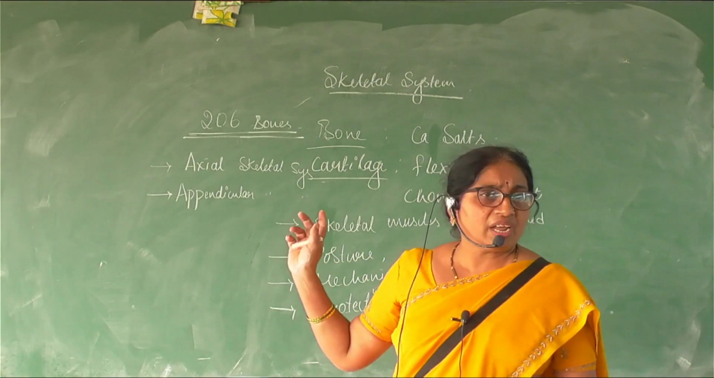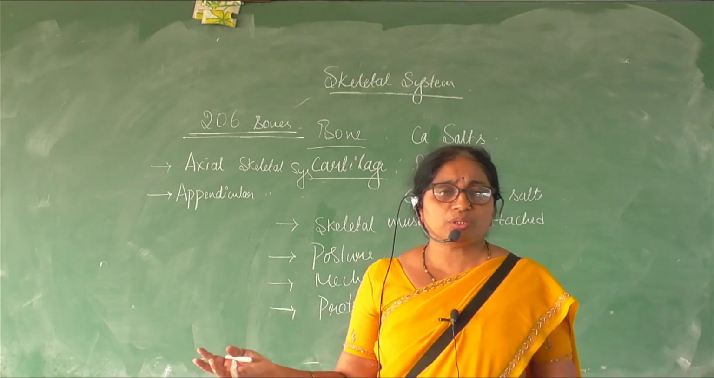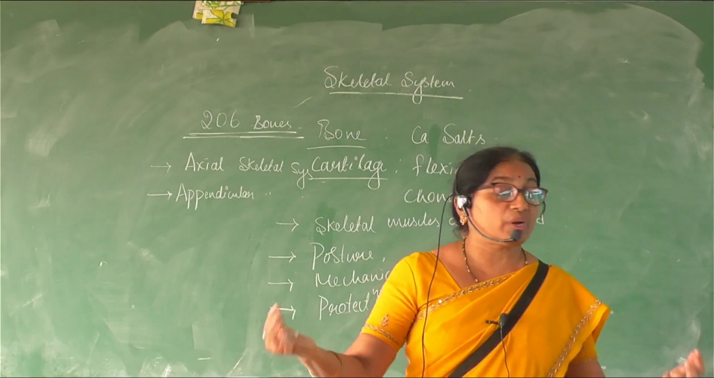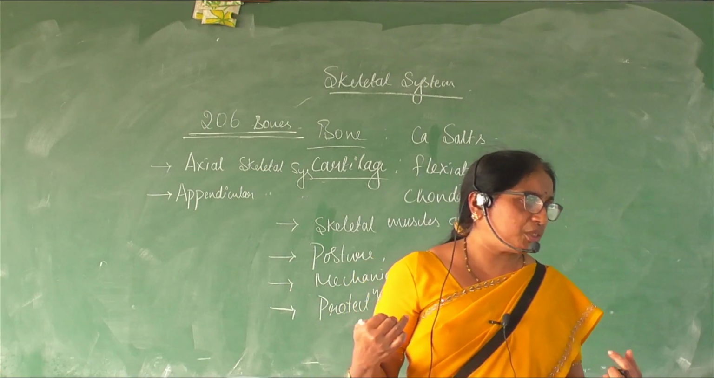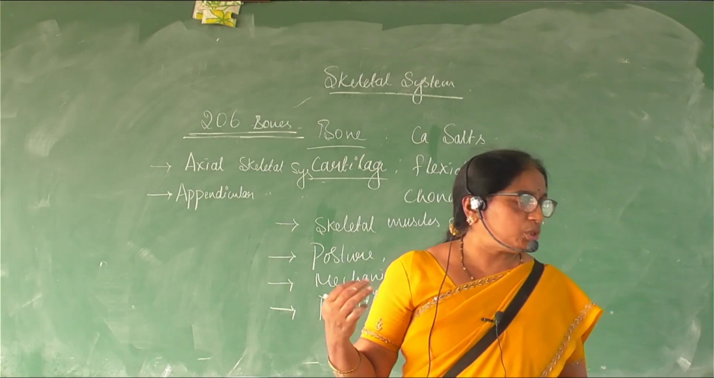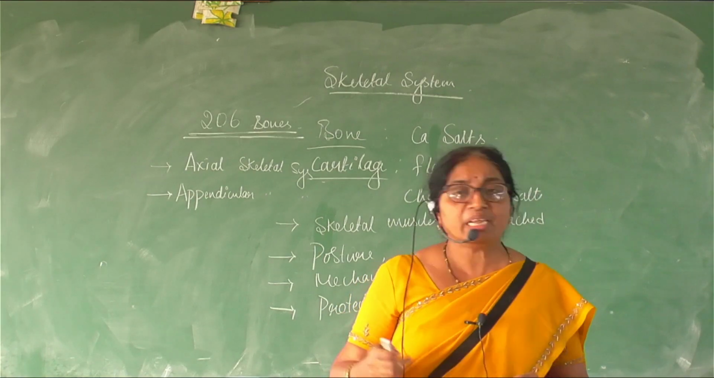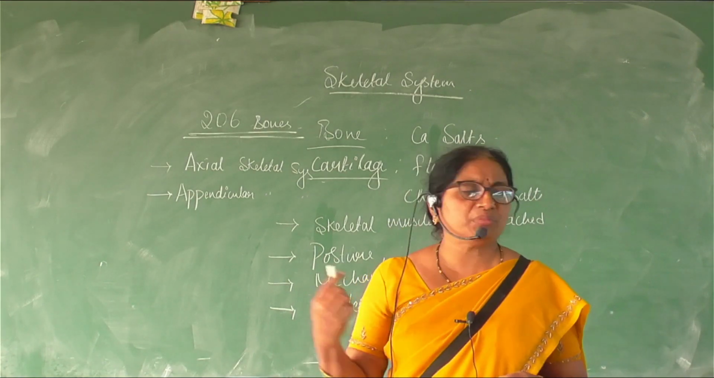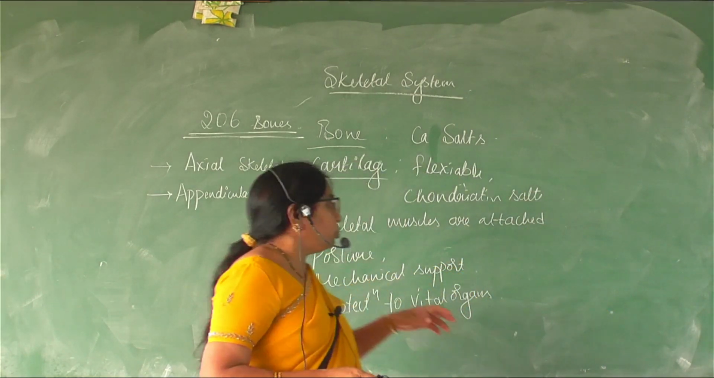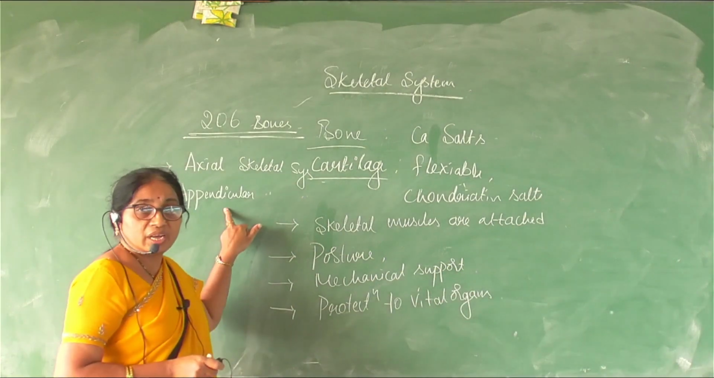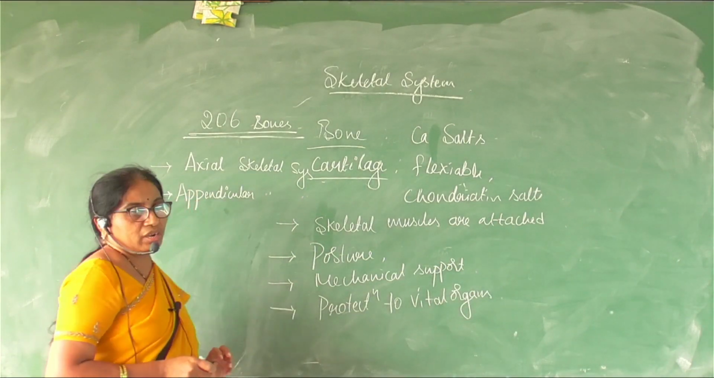The appendicular skeleton is related to the appendages. Appendages are the segments of the body which are attached to the main axis of the body. That is particularly the limbs, both our upper limbs and lower limbs, that is the hands and the legs. They are the part of the appendicular skeleton. So, axial skeleton and appendicular skeleton.